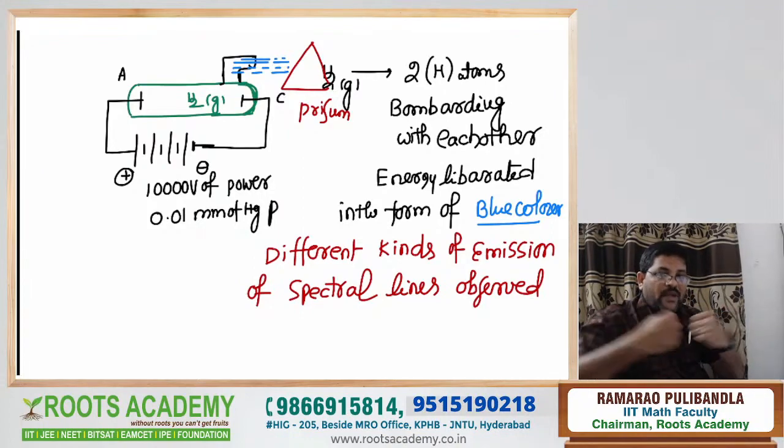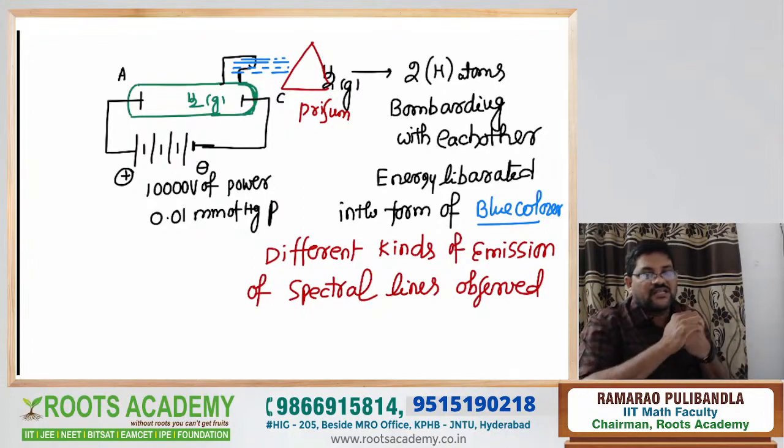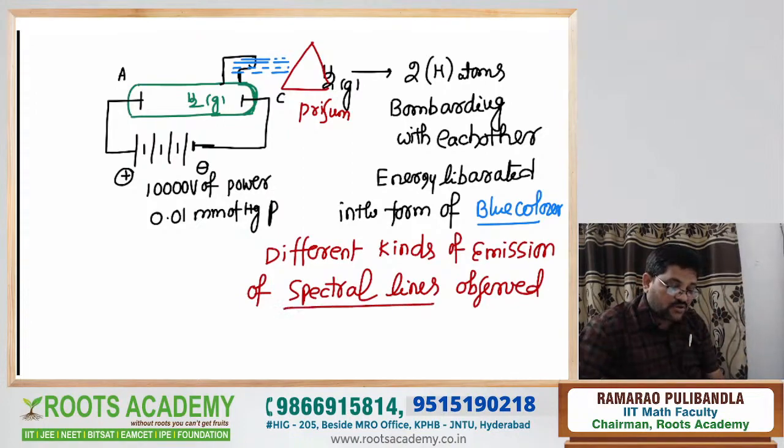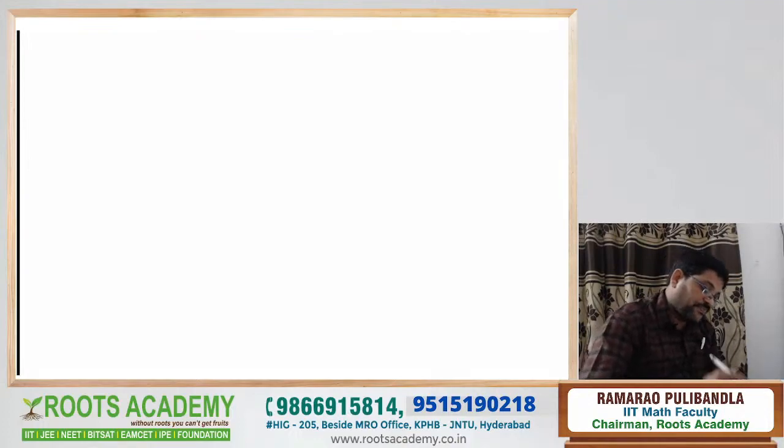These H atoms bombard with each other. Bombarding means collision. Because of these collisions, energy is liberated in the form of blue color of light. Now the blue light passing through the prism gives different kinds of emission spectral lines. These spectral lines fall under different categories.